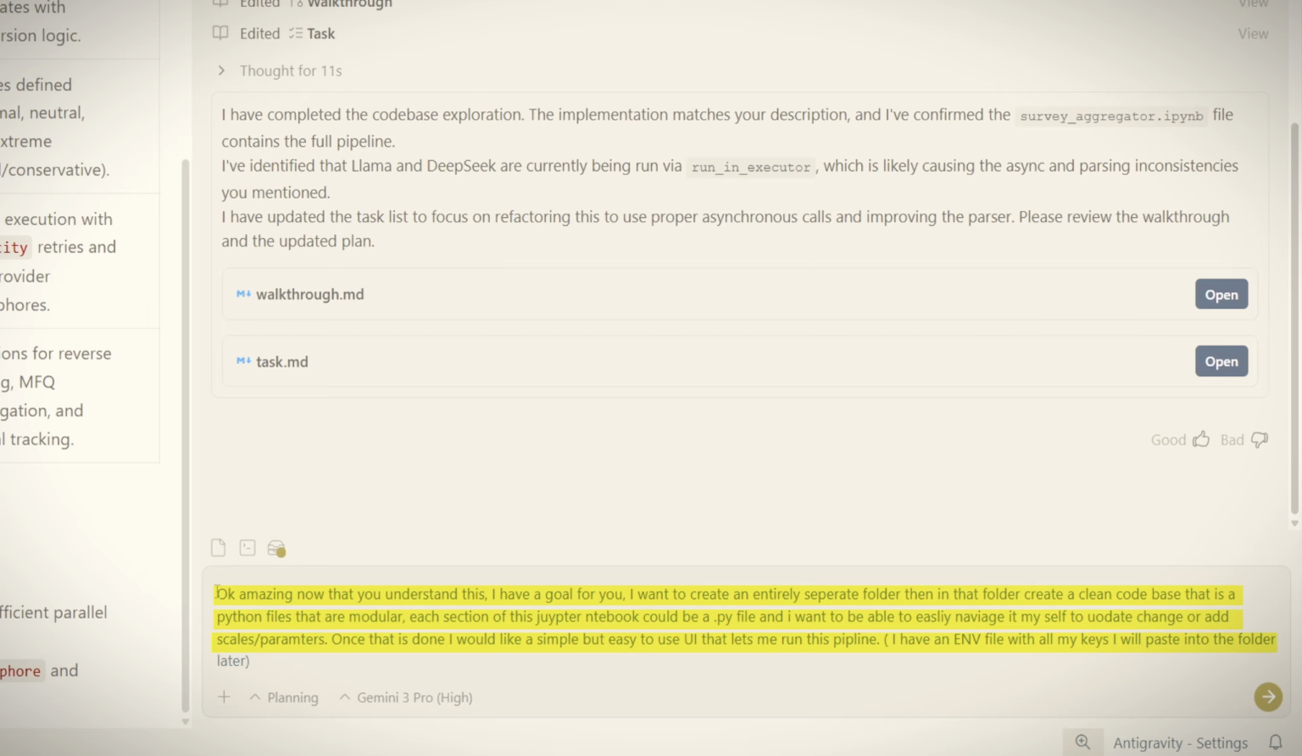Once that is done, I would like a simple but easy to use UI that lets me run this pipeline. I have an env file with all my keys. I will paste into the folder later.